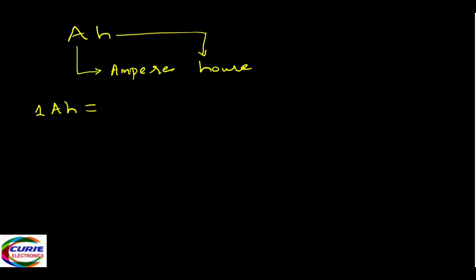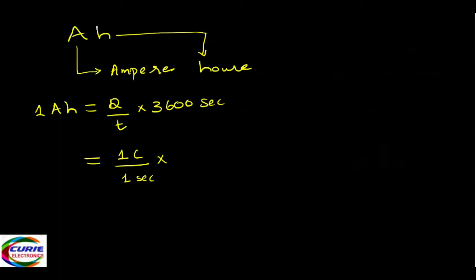What is current? Current is Q upon T. Then hours: if you convert into seconds, how many seconds? 3600 seconds. Now Q. What is 1 ampere? 1 ampere means, at a point, or in a wire or something, if 1 coulomb of charge is passing through it in 1 second, it is known as 1 ampere.